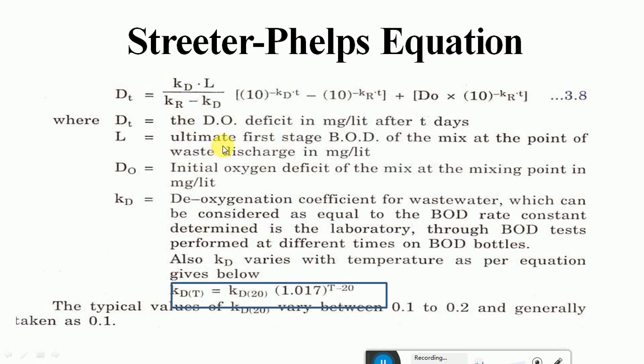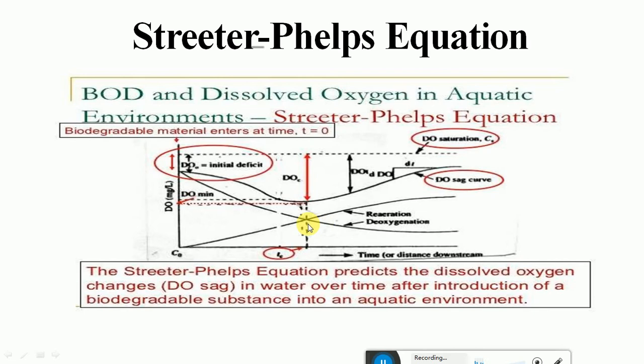Okay, so these terms I have already explained in the previous slide, and this is the clear image of the equation. Okay, so you might be knowing what these deoxygenation and reoxygenation coefficients are, and what the terms mean in this dissolved oxygen model. Like in the previous class we discussed, when you discharge the wastewater, there will be this DO, which is called the initial deficit. That means there will be some saturation value, so in the beginning, before discharge of the wastewater, there could be some deficit. Okay, that is called the initial deficit, and this is called the critical deficit, that is DC.